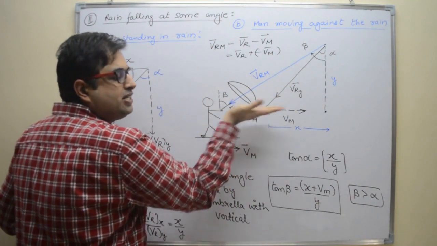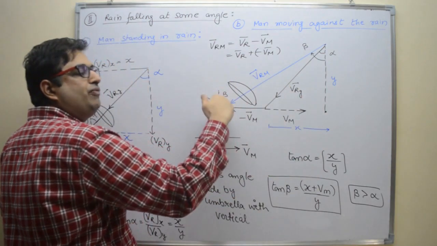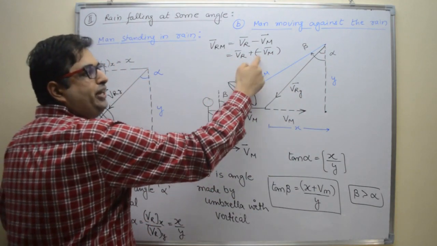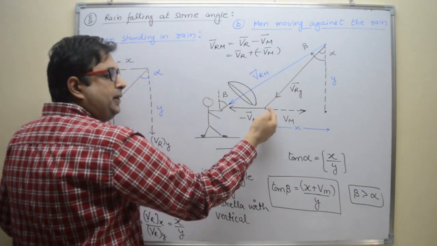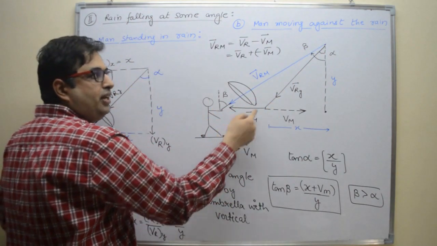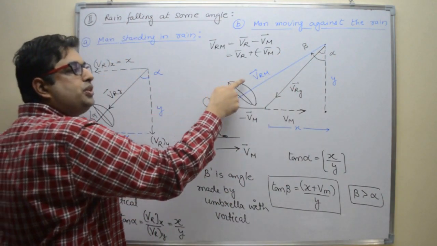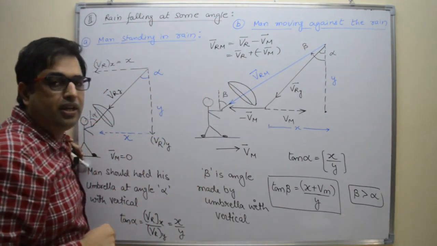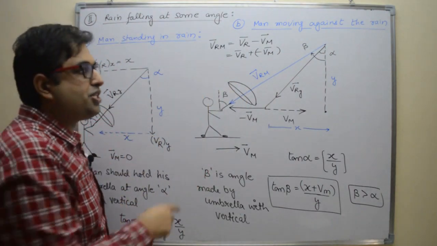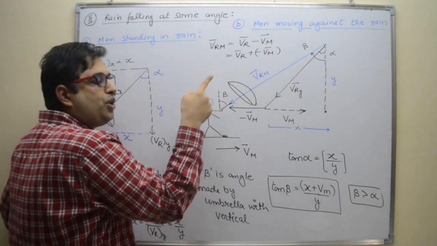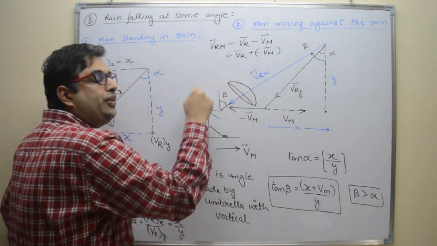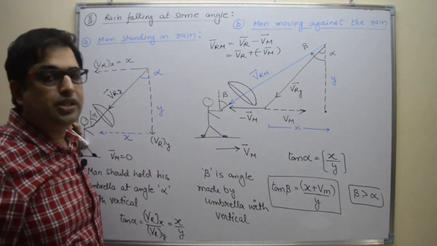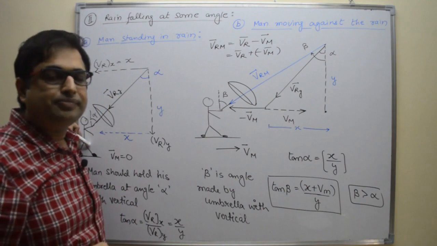The velocity of man is in the right direction, so minus Vm will be in the left direction. According to the triangle law, Vr plus minus Vm is equal to Vrm. So this is the velocity of rain observed by the man. This is not the actual velocity.